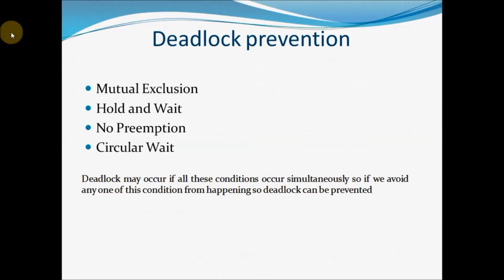So if you avoid any one of these conditions from happening, either I can avoid mutual exclusion, or I can avoid hold and wait, or I can avoid no preemption, or I can avoid circular wait. If any of these conditions is avoided, then I can prevent the deadlock from happening. If all these 4 conditions occur simultaneously, deadlock may happen. So if I avoid any one of them, then I can prevent the deadlock.